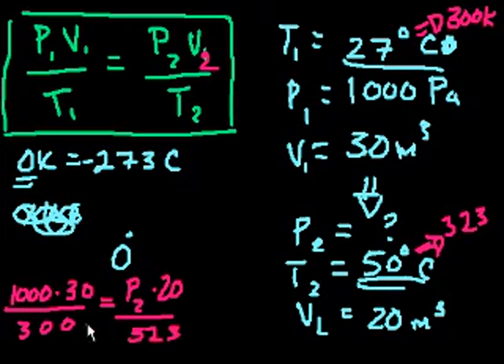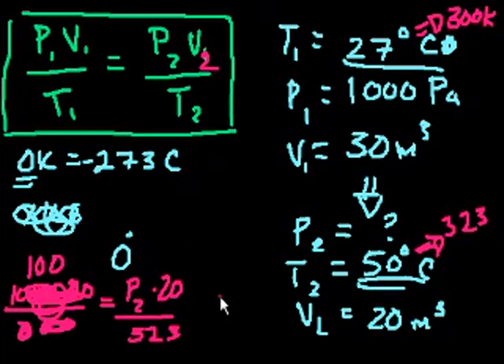Let's see, we could simplify this. We could take 2 zeros off of here, take 2 zeros off of here, and then we could take a 3 out of here and a 3 out of here, and we're left with 100. Right? That was 30,000 divided by 300, and so that's 100 on the left-hand side.